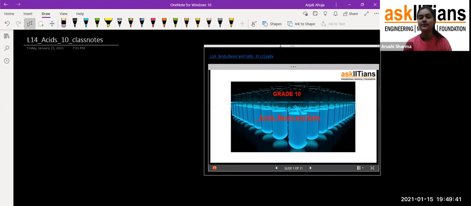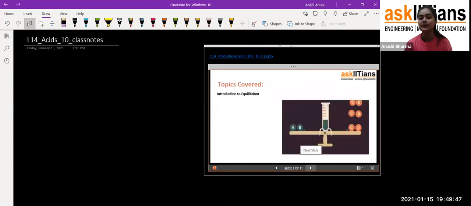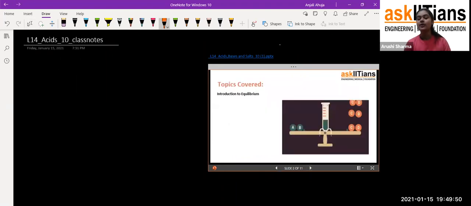So students, in today's session, we are going to start a new topic which we call equilibrium. Actually, students, this topic is very new to you because it is not part of the syllabus, but it will come up in Olympiads and at the JEE level. So it will be an advanced topic for you.